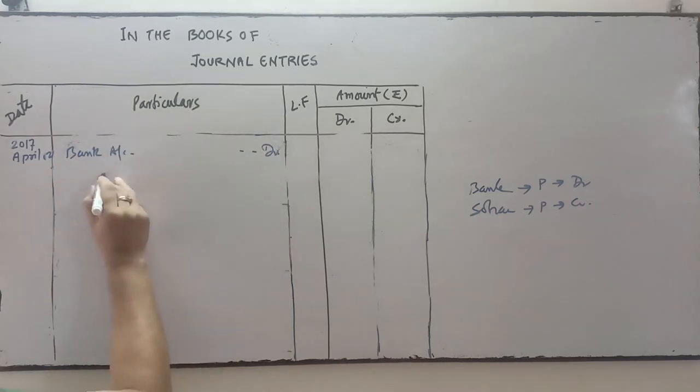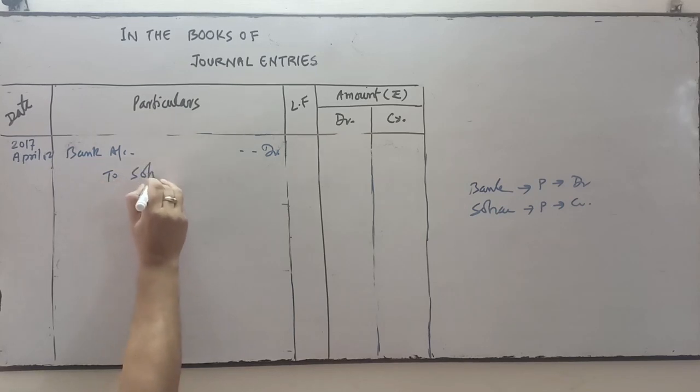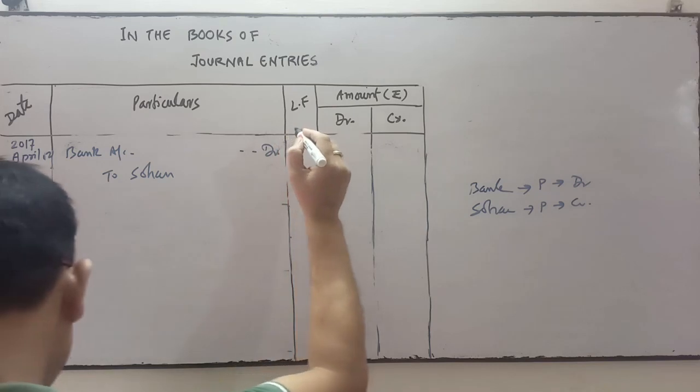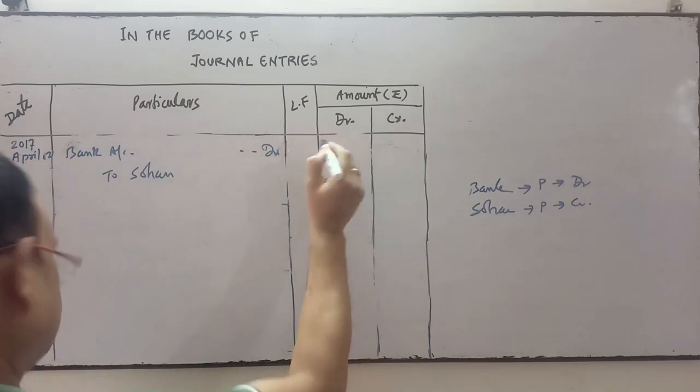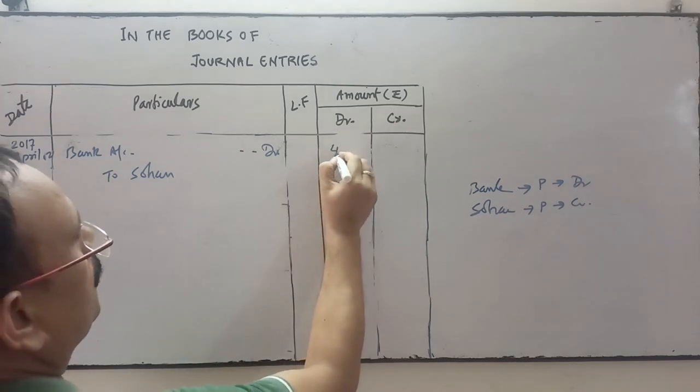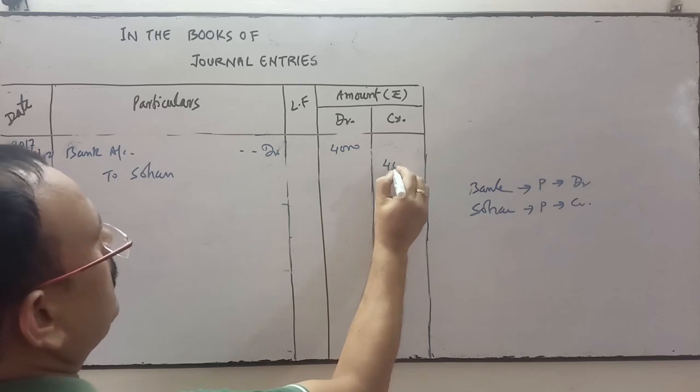And Sohan is the giver, so Sohan's account will be credited. So bank account will be debited. Sohan deposited in our bank. How much amount has he deposited in our bank? He has deposited 4,000. So 4,000 in debit and 4,000 in credit.